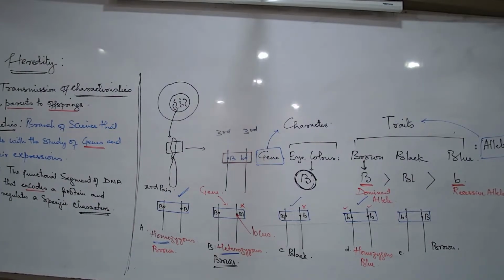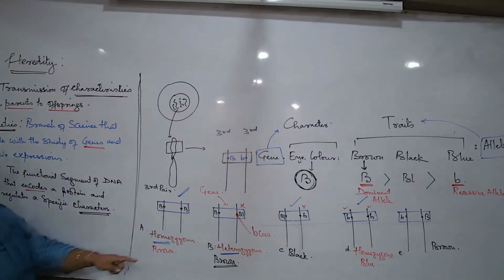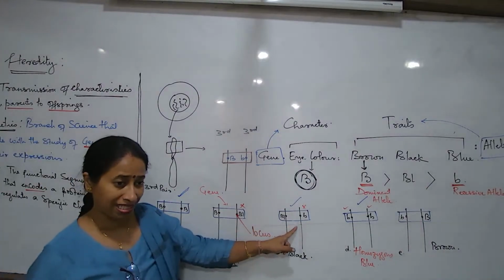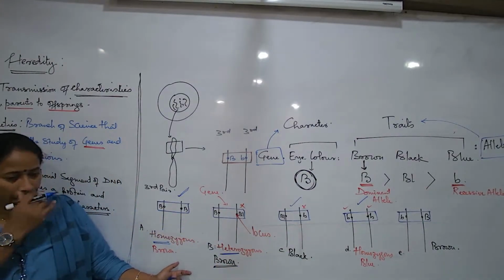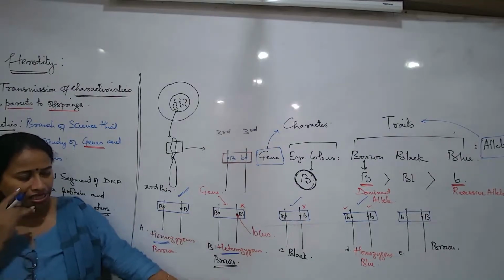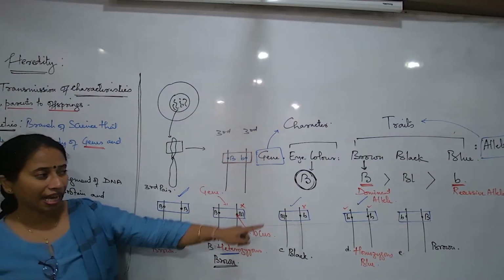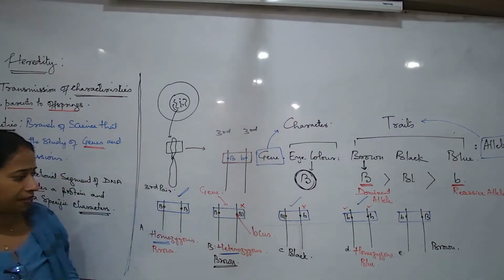So you understand what is the meaning of homozygous condition? Homozygous condition means when the pair of alleles are identical for a gene, and what is a heterozygous condition? When the pair of alleles are dissimilar, non-identical for a gene. We'll just complete with this. Dominant and recessive. We were talking about this.